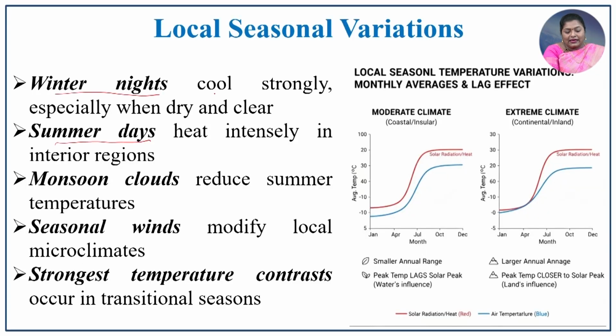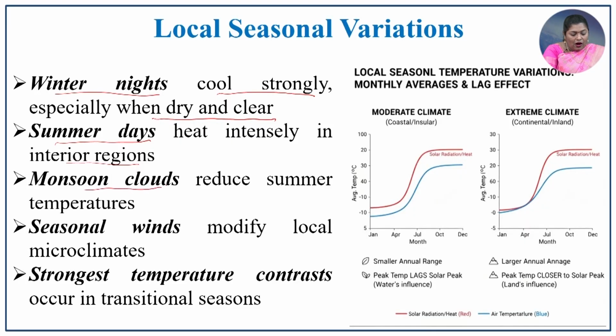The winter nights cool strongly, especially when there is dry and clear air, and if it is a summer day it heats intensely. Because of that, the interior region experiences continentality, the heat will be very high in the interior part of the continents.